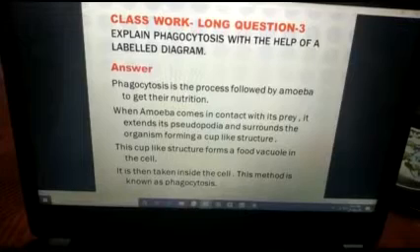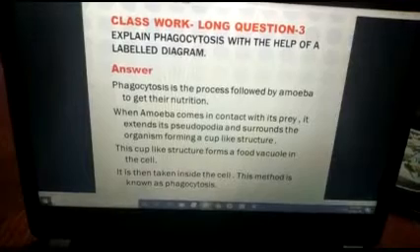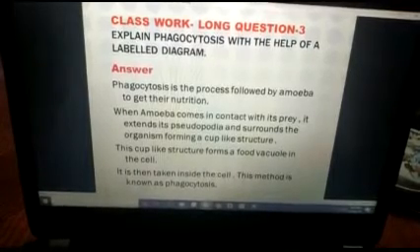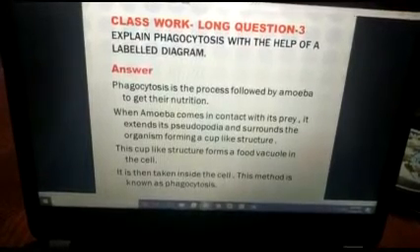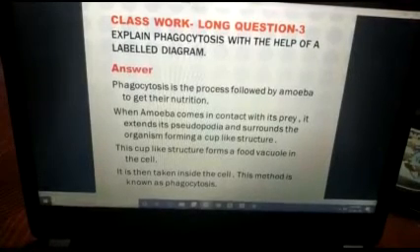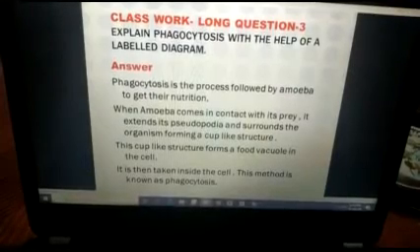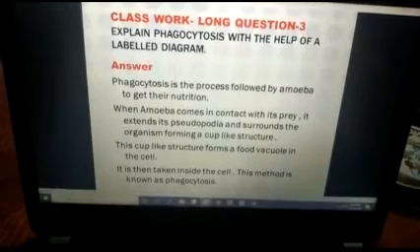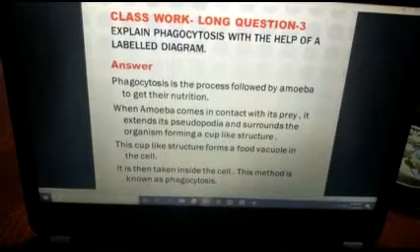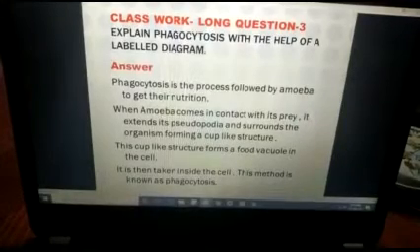When amoeba comes in contact with its prey, which it is going to eat, it extends its pseudopodia. Pseudopodia means false feet, and surrounds the organism, forming a cup-like structure. This cup-like structure forms a food vacuole in the cell. It is taken inside the cell. This method is known as phagocytosis.